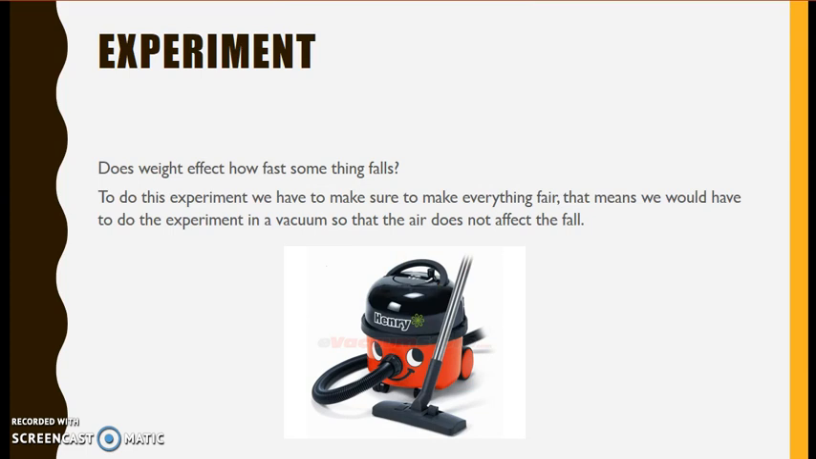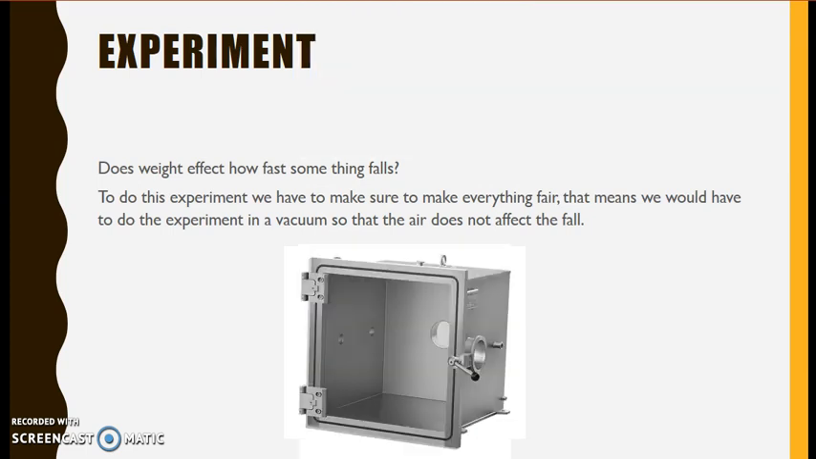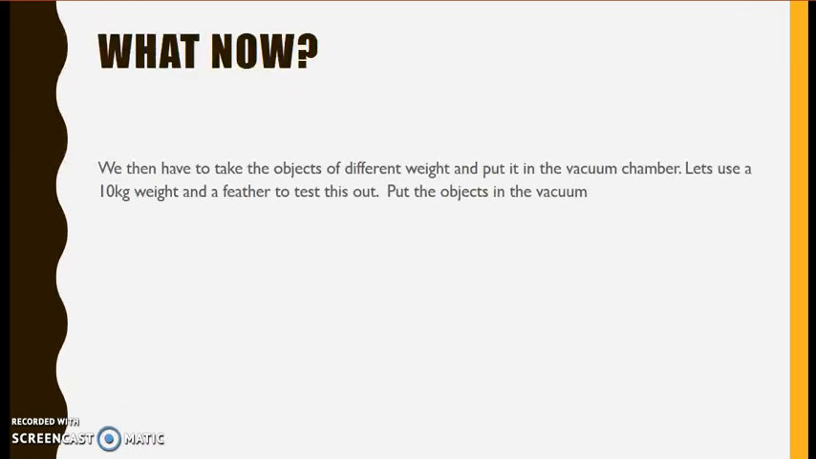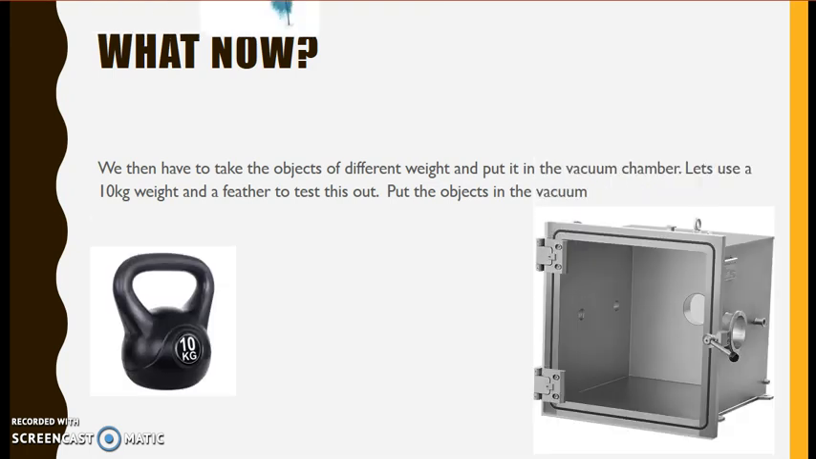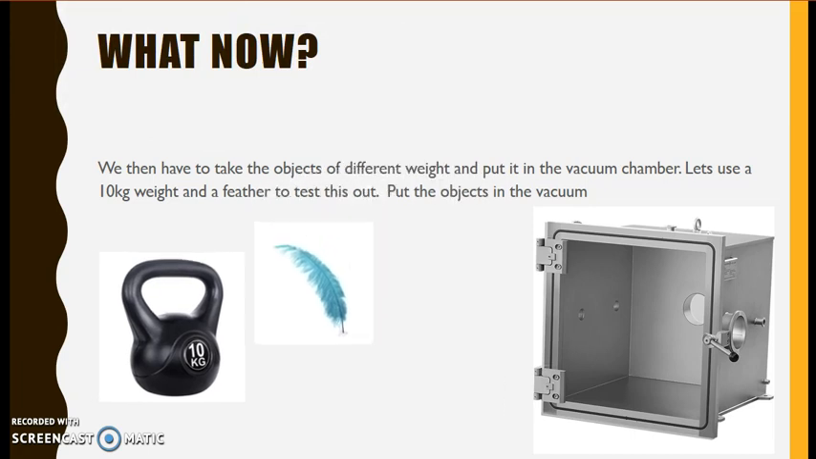No, not that type of vacuum. This type of vacuum. It's just a sealed box, suck all the air out of it, and you get yourself a vacuum chamber. What now? We then have to take objects of different weight and put them in the vacuum chamber. Let's use a 10 kg weight and a feather to test this out. Put the objects in the vacuum.